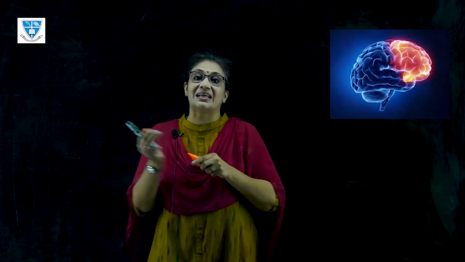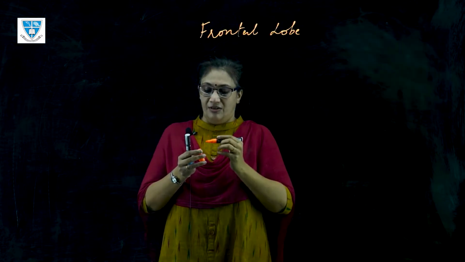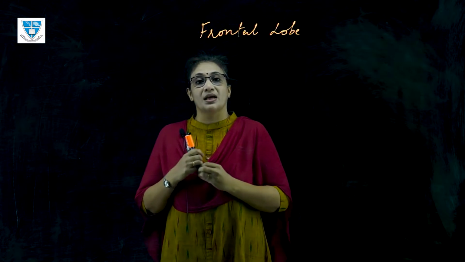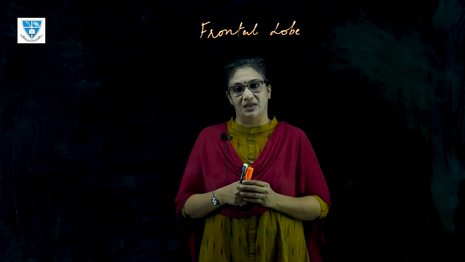And if you attribute it to the functioning of a lobe, what do you think? Which lobe would be helping us to have characteristics of our own? Yes, you guessed it right. It is the frontal lobe. The frontal lobe is the recently developed part of the human brain, and scientists have discovered that it plays a major role in all our behavior and also in managing most of our complex activities that are unique to human beings.